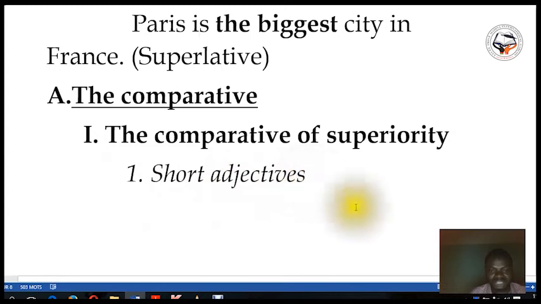The first kind of adjective is short adjectives.